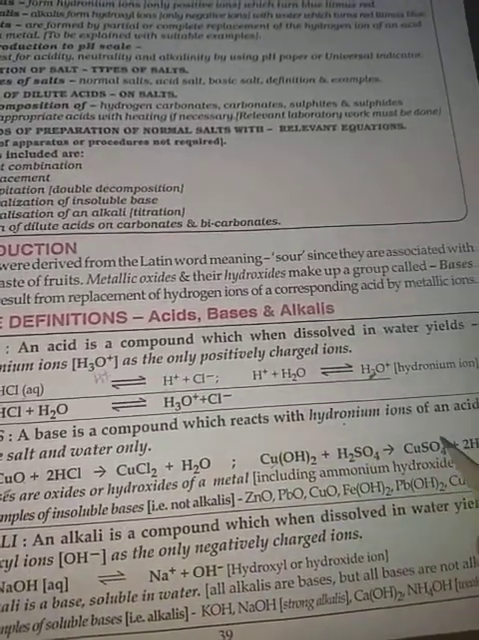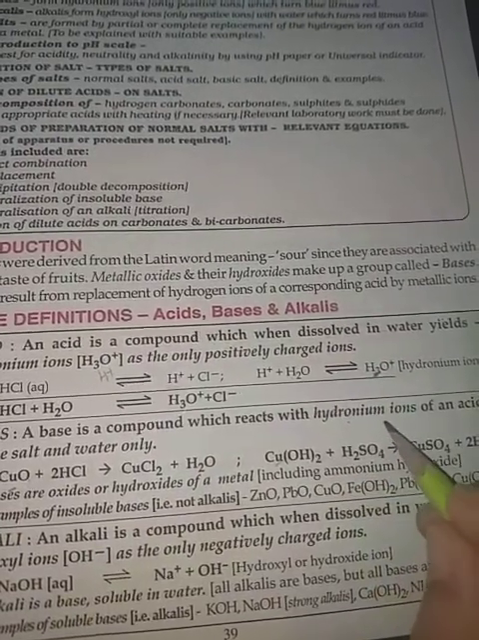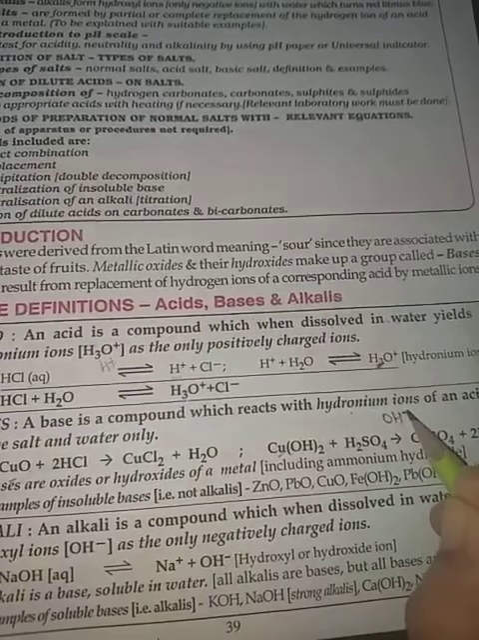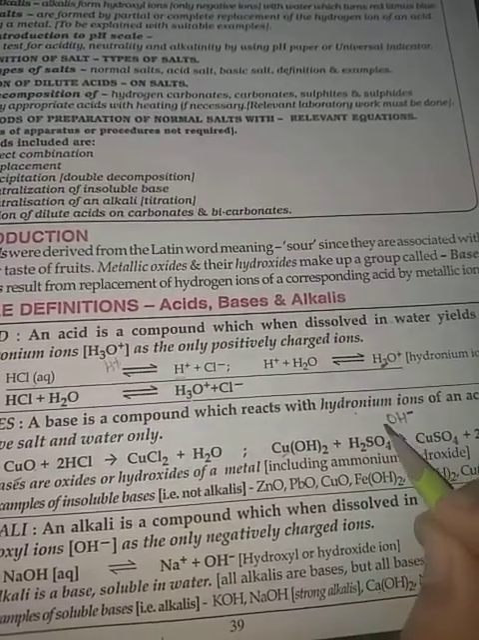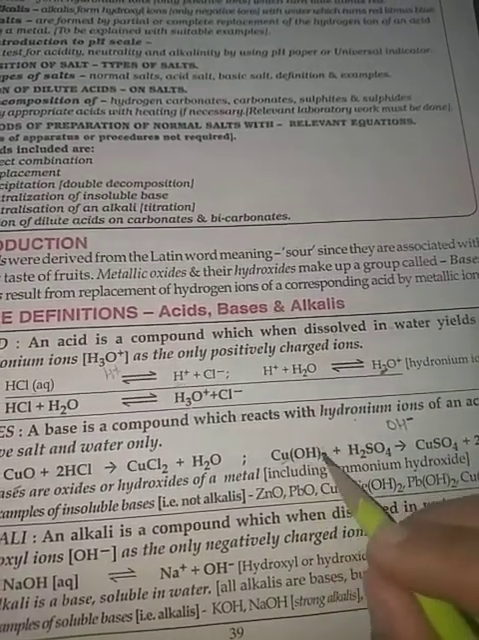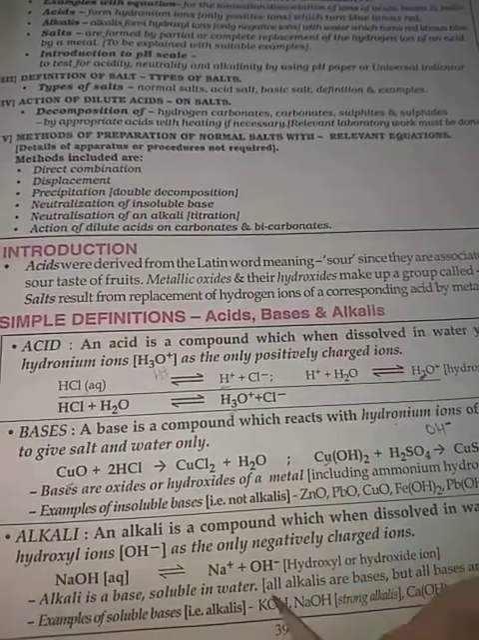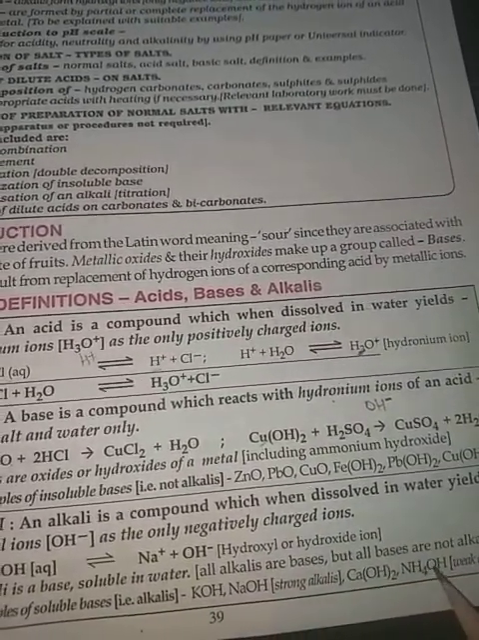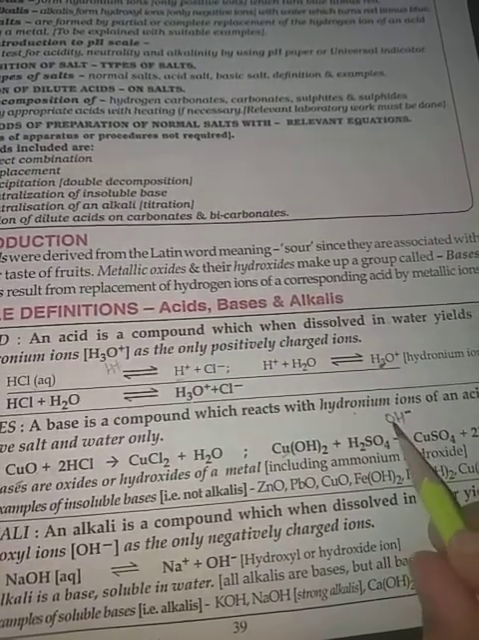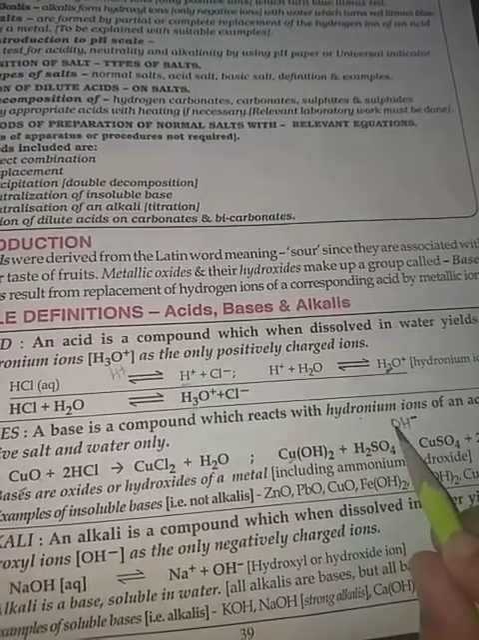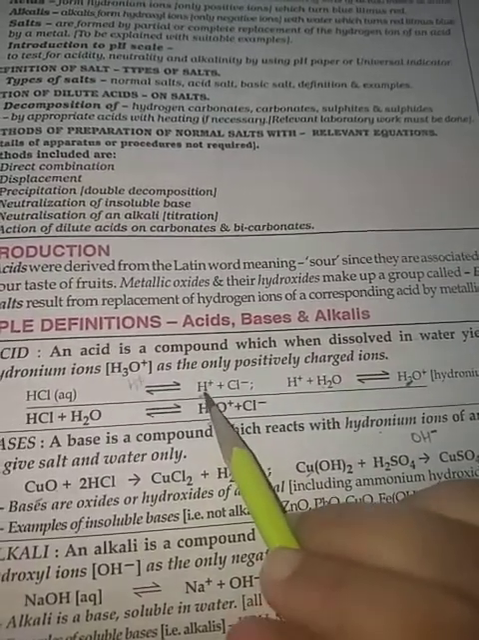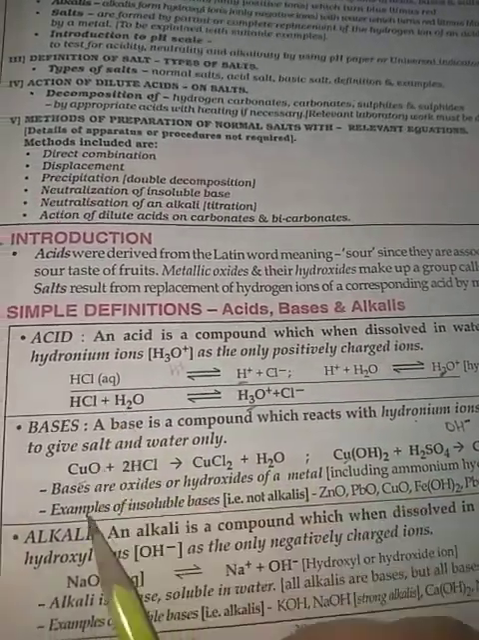The main ion responsible for basic nature is OH-. NaOH, Ca(OH)2, KOH, NH4OH. So OH- is the ion responsible for the basic nature, and H+ or H3O+ ion is responsible for the acidic nature.